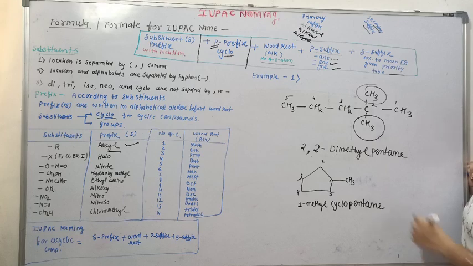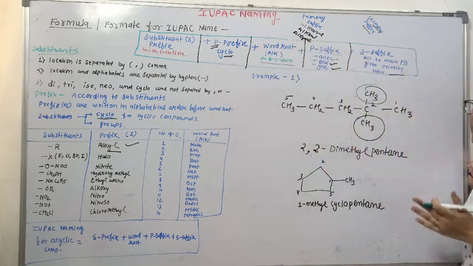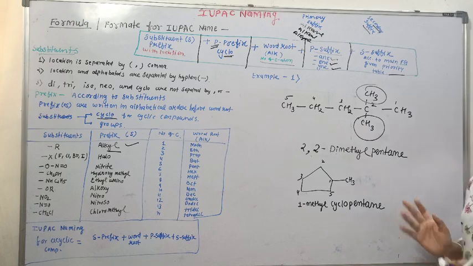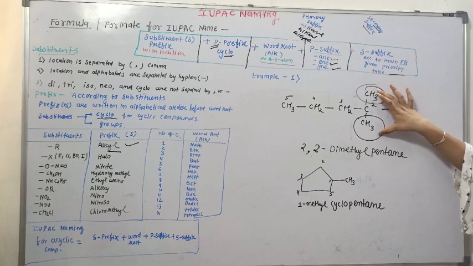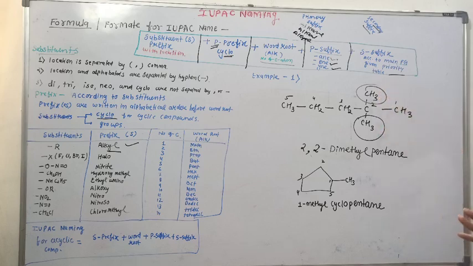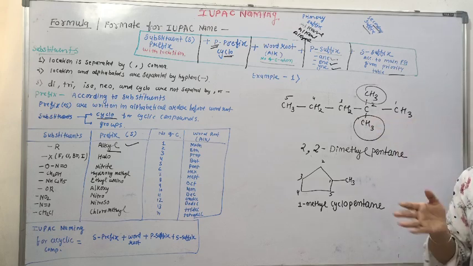Okay. So we have done with these 4 boxes. 1, 2, 3, 4. Repeating again. We have to start the naming of the compound with the substituents. Substituents means side chain or the group which is not a part of the parent carbon chain.